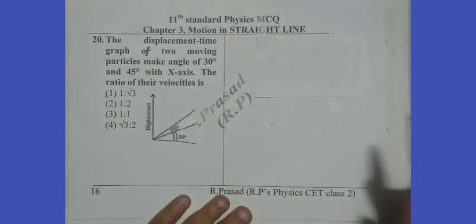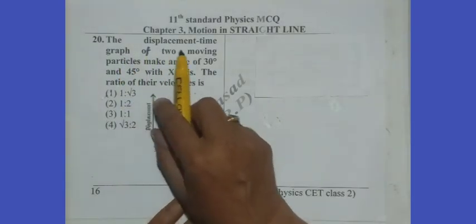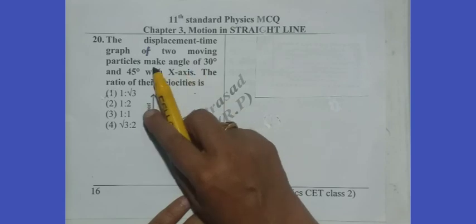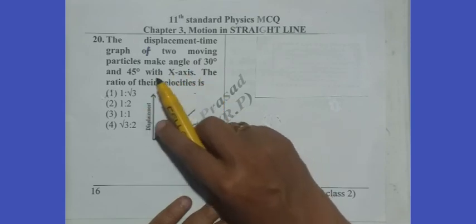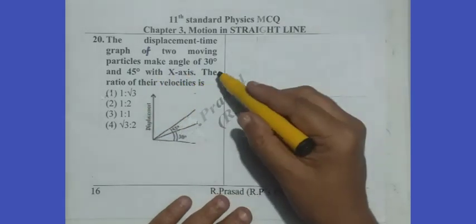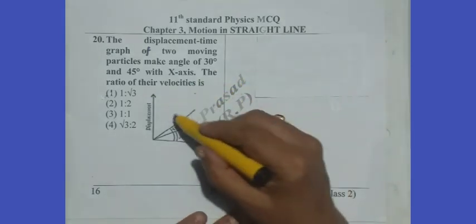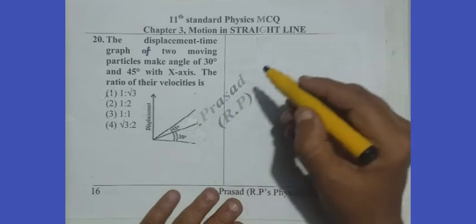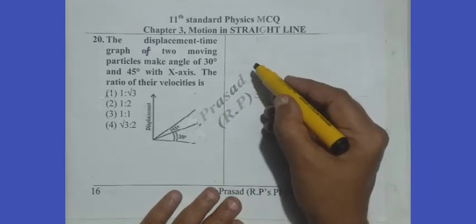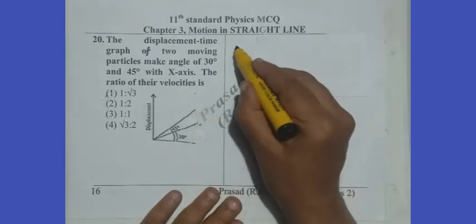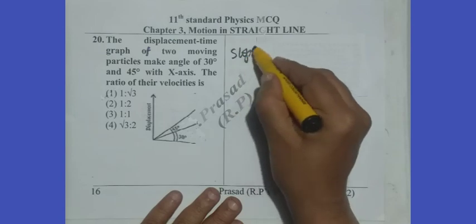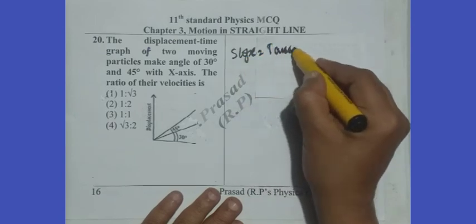Now going for the next question, we read: the displacement time graphs of two moving particles make angles of 30 degrees and 45 degrees with the x-axis. Find the ratio of their velocities. The slope of a displacement time graph always gives velocity, we know. Slope means tan theta.